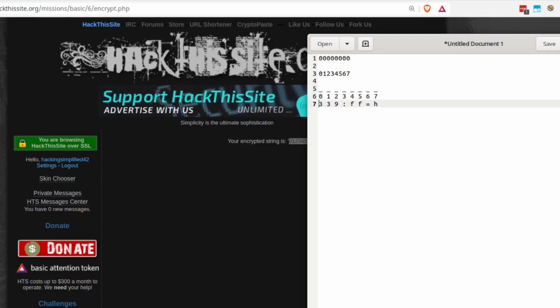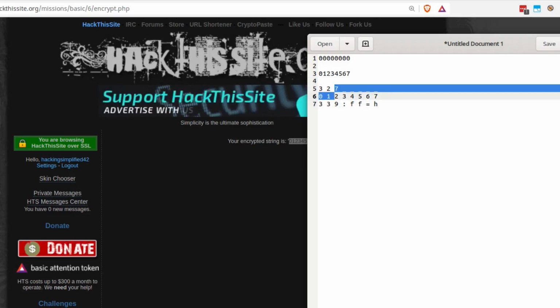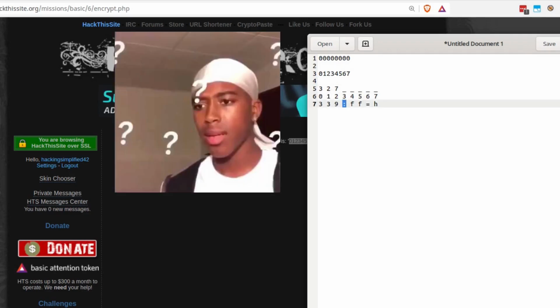So we need to find a string that when shifted with 0 characters would give 3, shifted with 1 character would give 3, shifted with 2 characters would give 9. So here we could say that it would be 7, here we could say it would be 2, here we could say it would be 3. Because 3 shifted with 0 characters would again give 3, 2 shifted 1 character forward gives 3, 7 shifted 2 characters forward would give 9. However, we get stuck here.